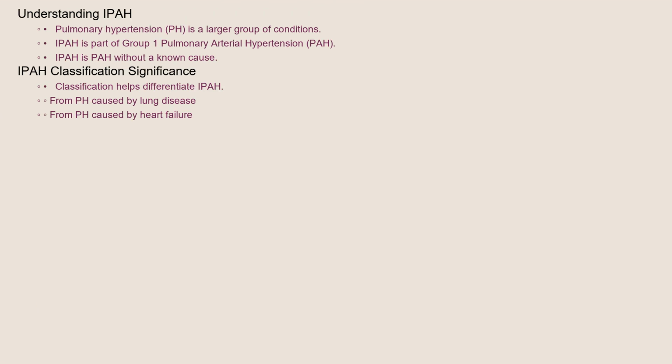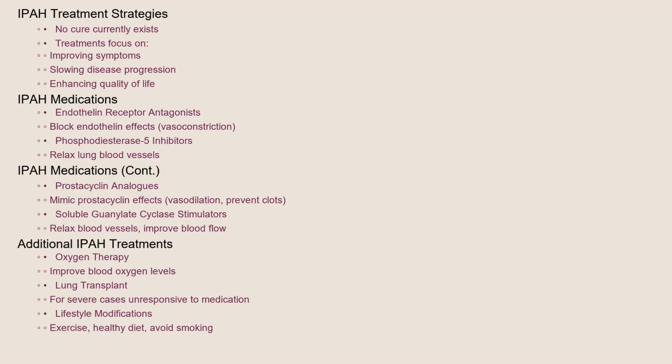While we don't classify IPH into different subtypes in the traditional sense, it is part of a larger group of pulmonary hypertension. Within Group 1 of pulmonary hypertension, IPH simply means pulmonary arterial hypertension without a known cause. Understanding this classification helps doctors differentiate IPH from pulmonary hypertension caused by other conditions such as lung disease or heart failure. Unfortunately, there is currently no cure for IPH.